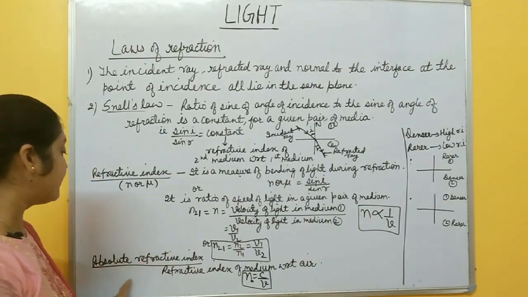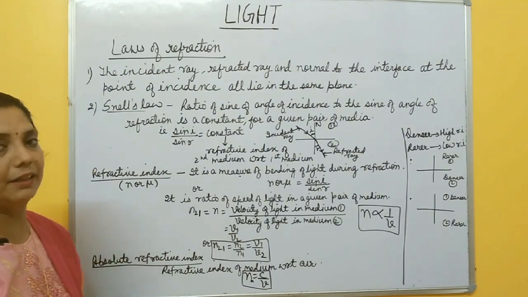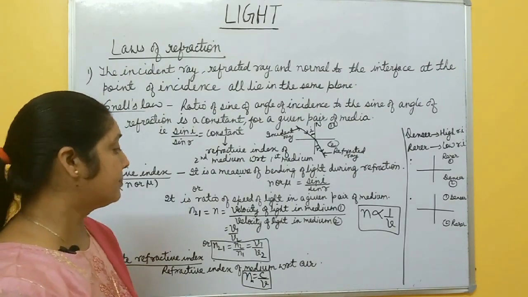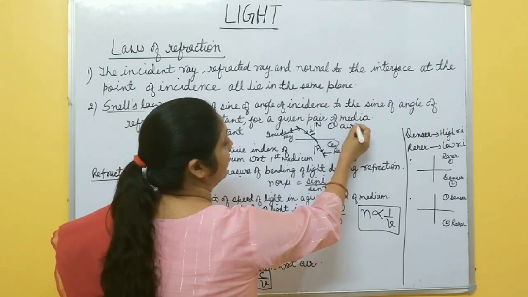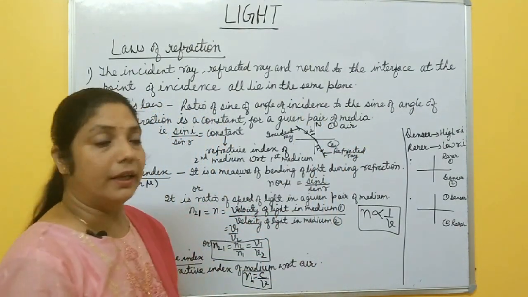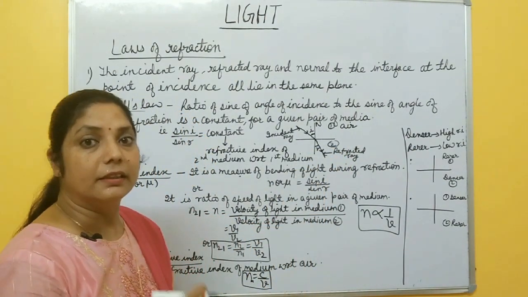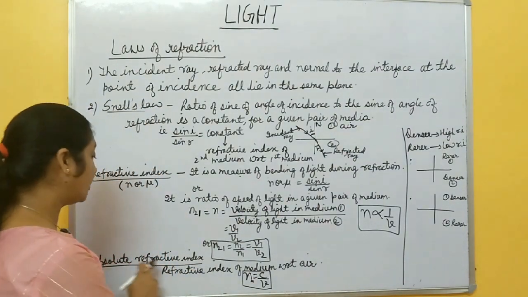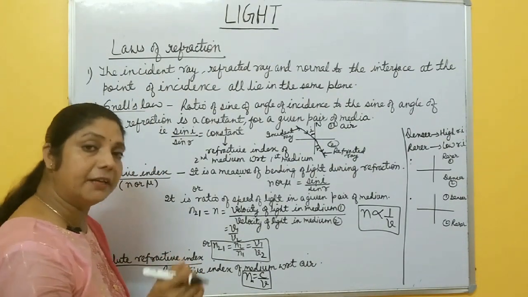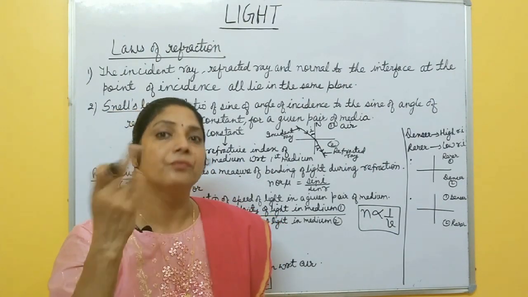One more term: absolute refractive index. What is this absolute refractive index? Suppose the first medium is air. With respect to air, what is the refractive index of the second medium? That refractive index of the second medium is called absolute refractive index. It means refractive index of the medium with respect to air.